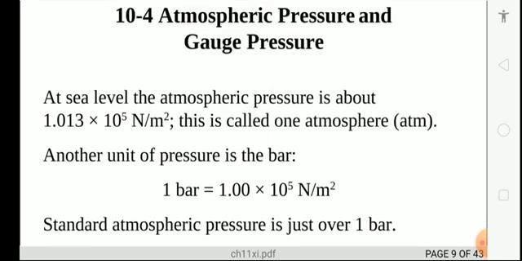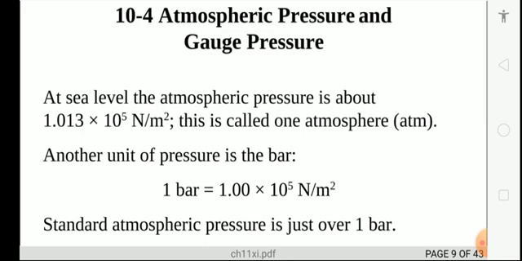What is the atmospheric pressure at sea level? At sea level, the atmospheric pressure is about 1.013 × 10^5 Newton per meter squared, which is called 1 atmospheric pressure, as I said before.